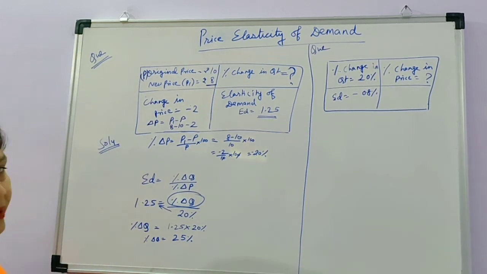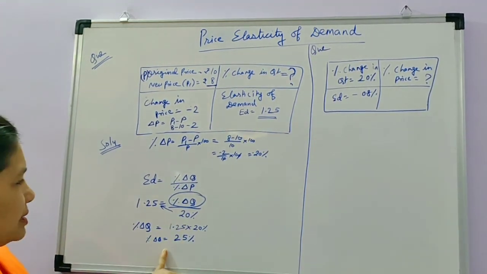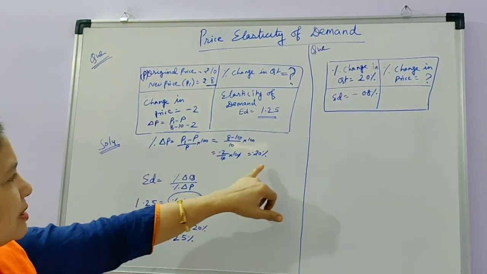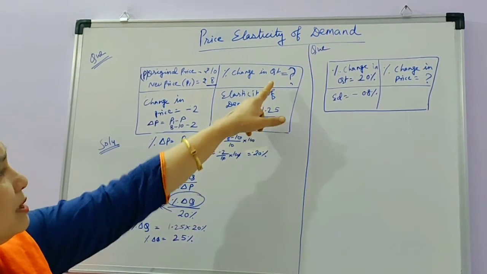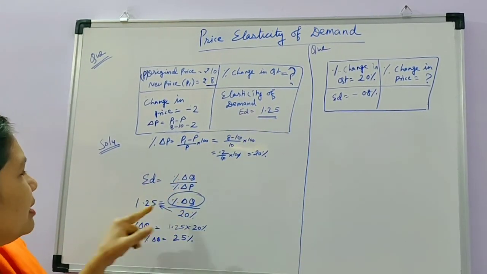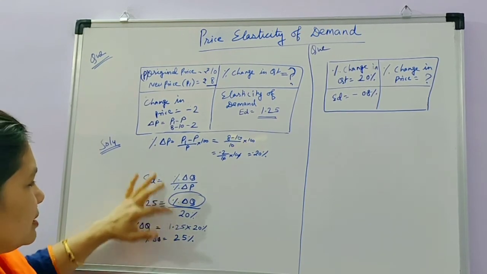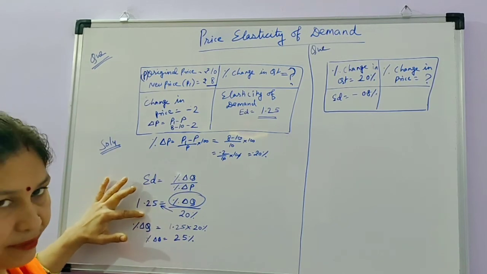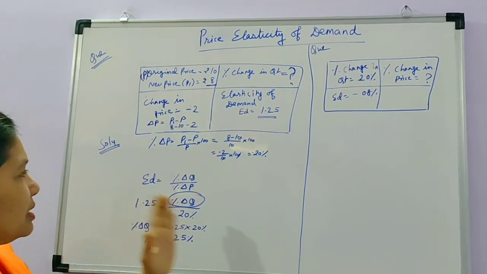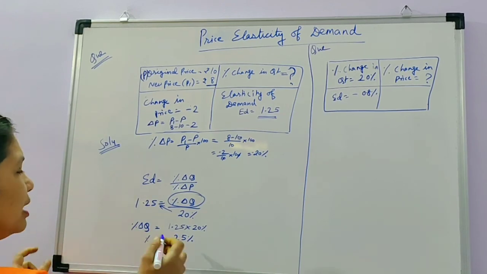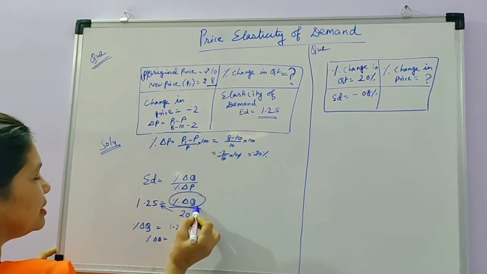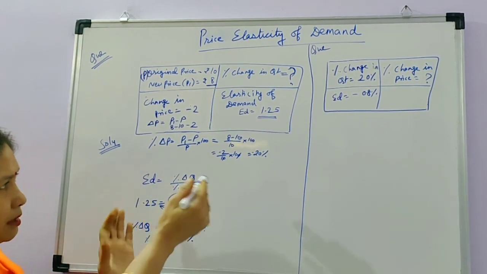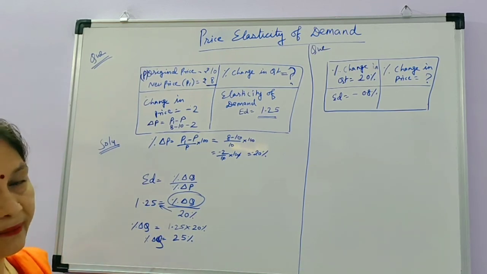Now you can understand how we calculated the percentage change in quantity. We calculated the percentage change in price as 20% and the percentage change in quantity as 25%. And in this way, if we had to calculate elasticity, we would divide the two percentages, 25% divided by 20%, and your answer would come out as 1.25, that is the elasticity of demand. But in this question elasticity of demand is given, so we have to calculate the percentage change in quantity, which will be 25%. So understand students, this is the question of the percentage method. Now I am explaining